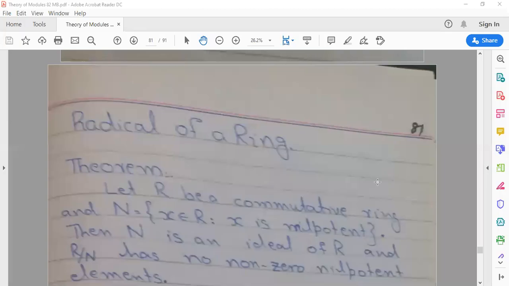Bismillahirrahmanirrahim. Today is our lecture number 29. Today we will study about the radical of a ring.